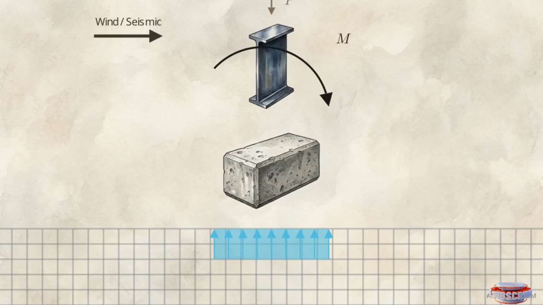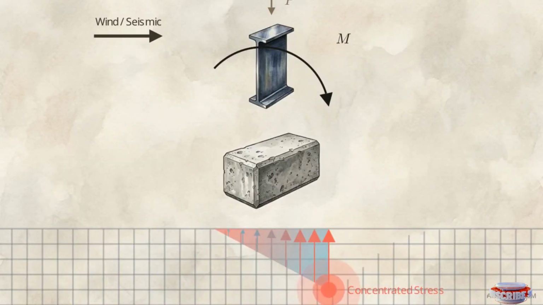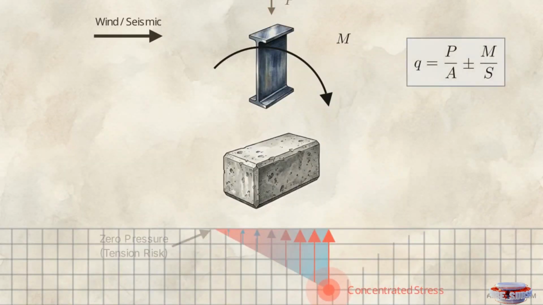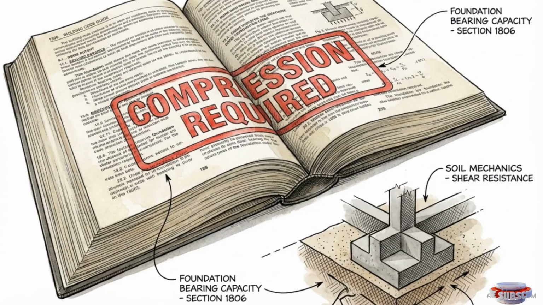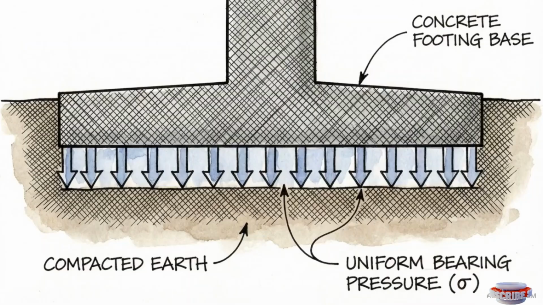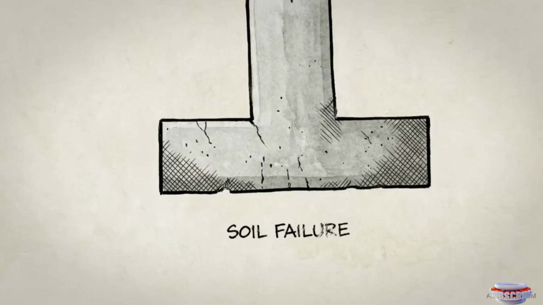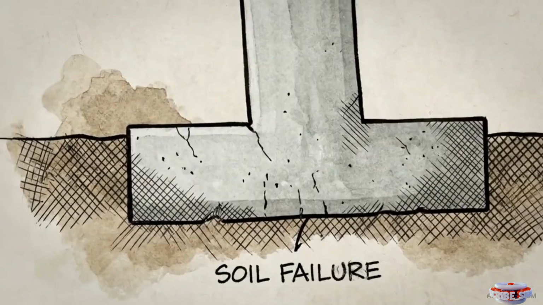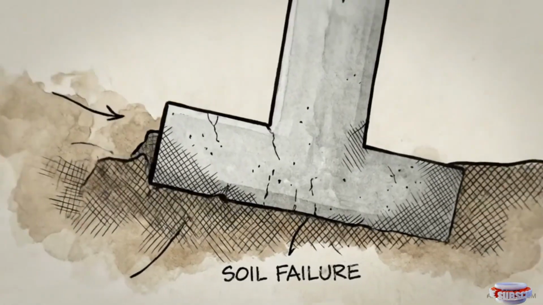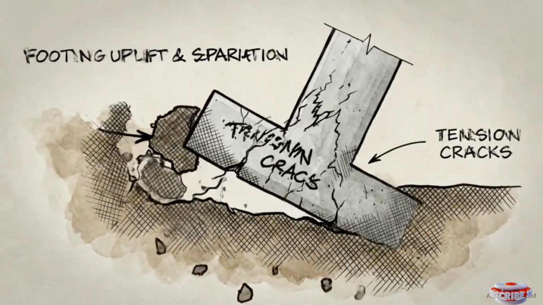The overturning moment generates a tilted, triangular pressure distribution. Instead of pushing down evenly, the building focuses an intense, concentrated spike of stress onto a single edge of the underlying soil. Engineering codes enforce a strict requirement here. The entire base of the foundation must remain in compression. If the lateral force is too high, the footing experiences tension, meaning the structure is literally attempting to lift off the ground and tilt.